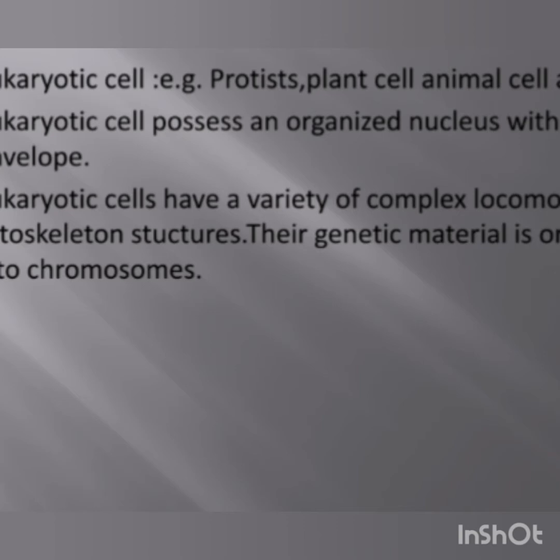They also possess a variety of locomotory and cytoskeleton structures, and their genetic material specifically is organized into chromosomes. So this is the major difference between prokaryotic and eukaryotic cells.